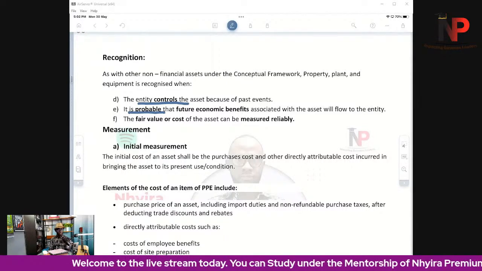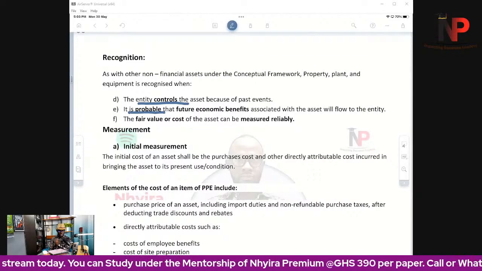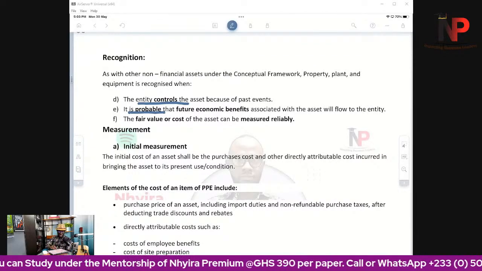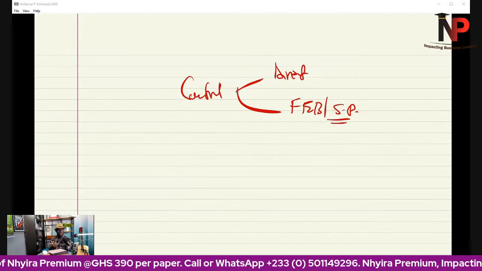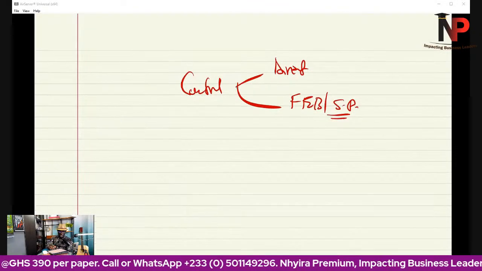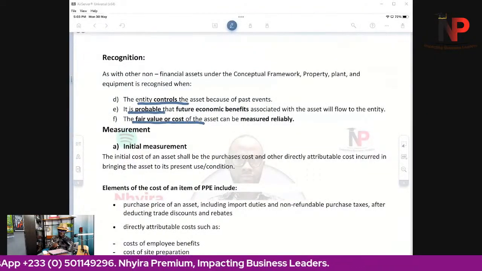Future economic benefits associated with the assets will flow to the entity, meaning we're going to be receiving the inflows, the revenues from the usage of the assets. Then, number three, the fair value or cost can be measured reliably.